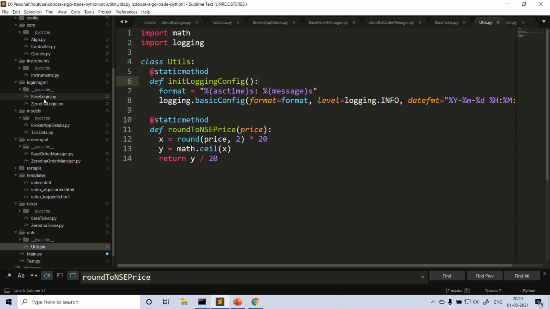Okay. So this is how it is organized into multiple modules and multiple classes, and wherever it is required, inheritance is used, deriving the broker specific functionality, be it login or order management or ticker, and writing it as separate logic. This is how the complete project is structured into multiple modules.